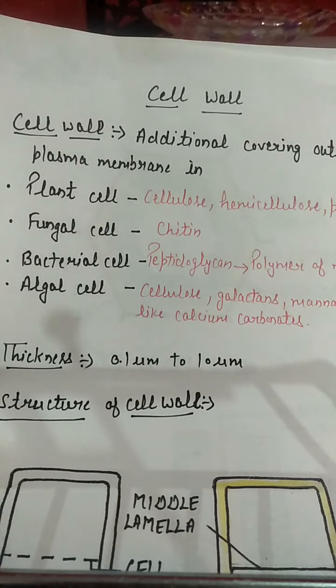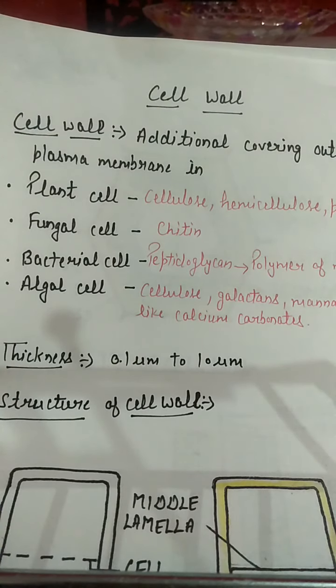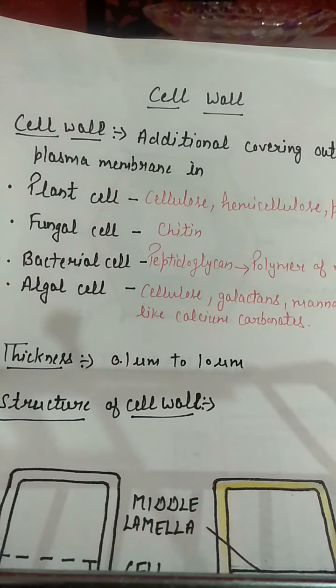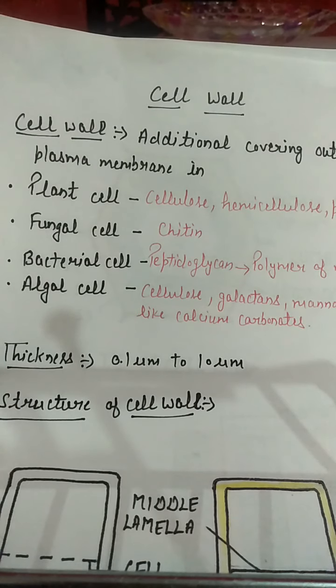Students, we are doing our chapter number 8, Cell the Unit of Life, and in the previous video I explained to you about gram positive and gram negative bacteria, and today I will explain another topic, that is cell wall. What is cell wall? Cell wall is the additional covering present outside the plasma membrane.